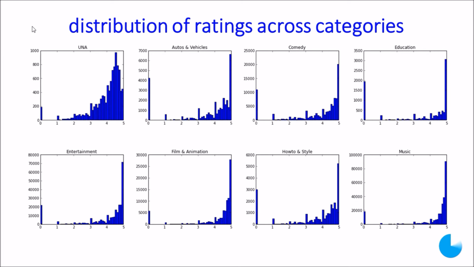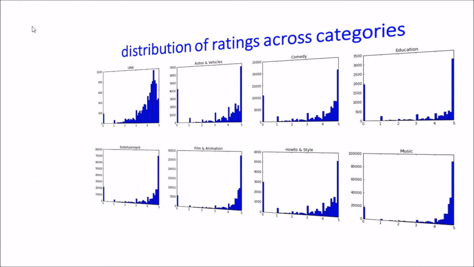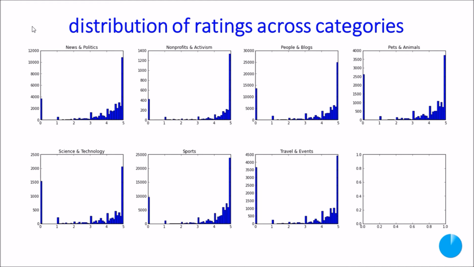If you need a frequency distribution of ratings under a category, a histogram is the one we should look at. It gives a rough estimate of how many people have rated a video under a category. The y-axis gives us that number. The x-axis gives us the ratings, which go from 0, 1, 2, and up to 5. As already pointed out, film and animation and music are the highly rated ones. Science and tech, surprisingly, has low ratings. So from the histogram, we can find out roughly how many have watched and rated these videos, and how we arrive at those statistics.